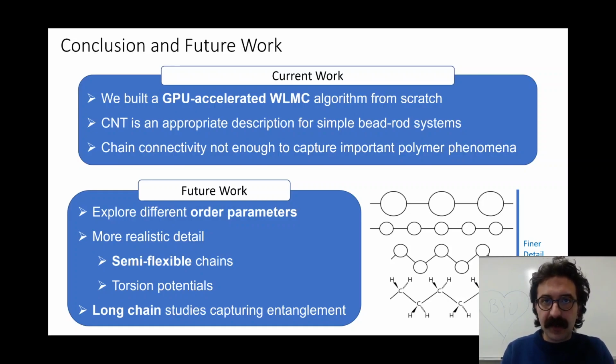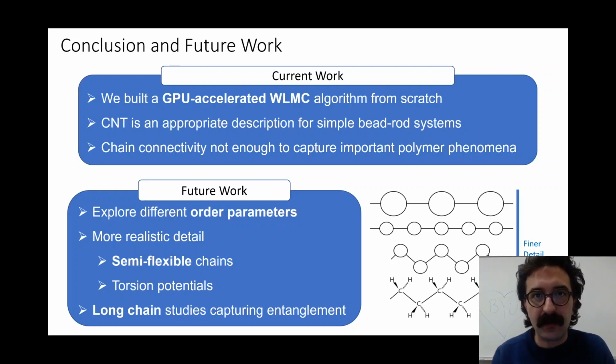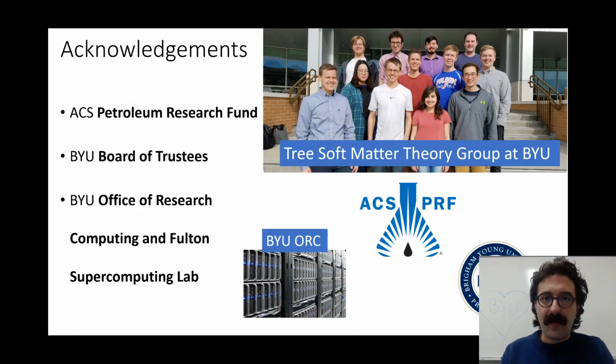So we've built a GPU-accelerated Monte Carlo code that can build a free energy surface. We used it to build a free energy surface for a bead rod system, and what we found is that chain connectivity is not enough to capture complex polymer phenomena, and therefore classical nucleation theory trivially applies to this system. Now in the future, we'd like to use our code to explore different order parameters, to add more realistic details so we can see more complex phenomena and study it, and definitely study longer chains so we can include entanglement effects as well. Now thank you for listening.